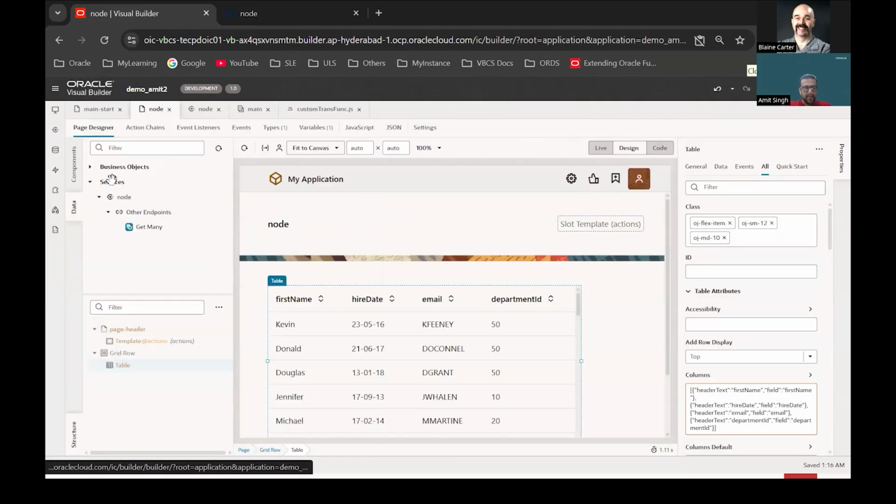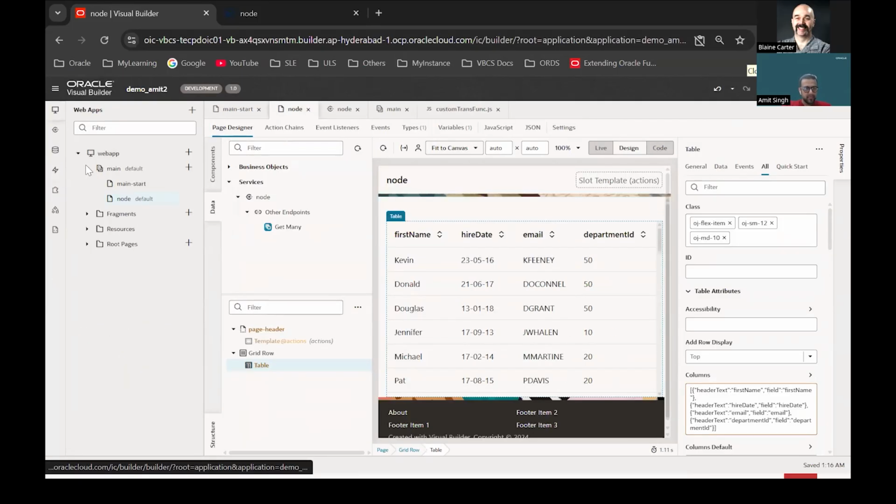If I have to implement the filtering, similar to the business object that we have seen, I'll just drag and drop the same input text component.